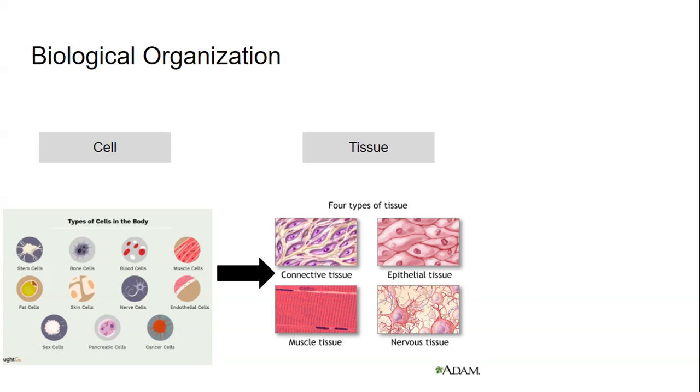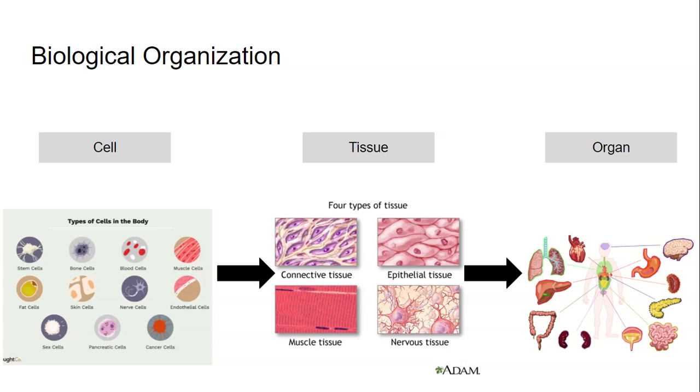Cells can then combine to form into tissues. There are four different types: connective, epithelial, muscle, and nervous. A tissue is just multiple cells working together for a certain function. When you have multiple tissues working together, then you can form an organ. So an organ is just multiple tissues working together for a certain purpose.